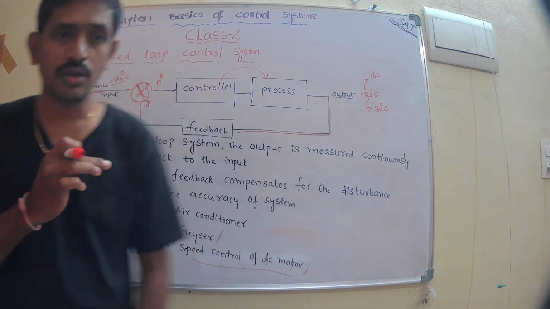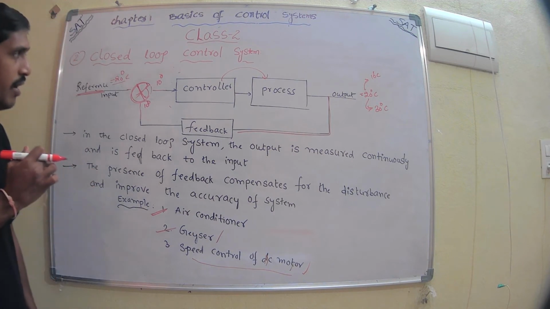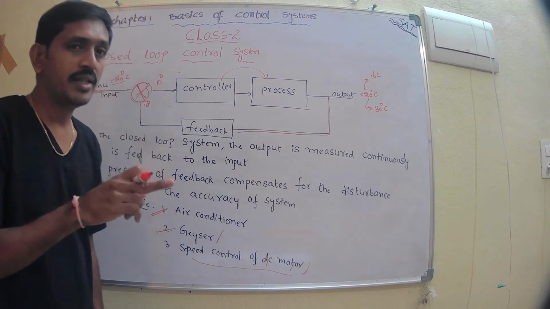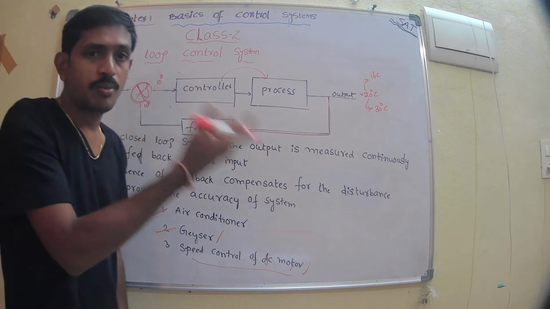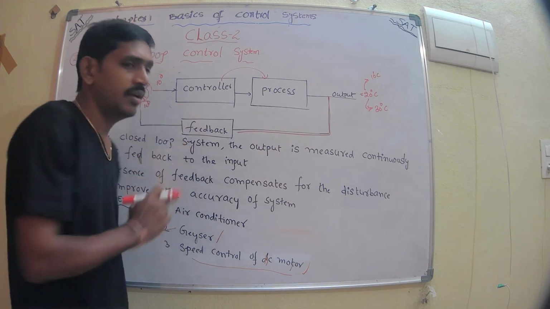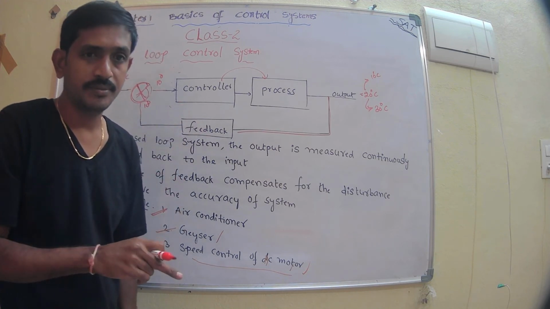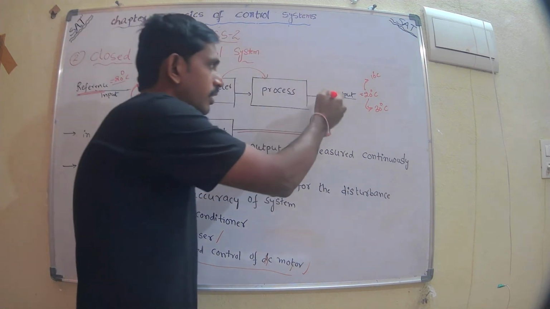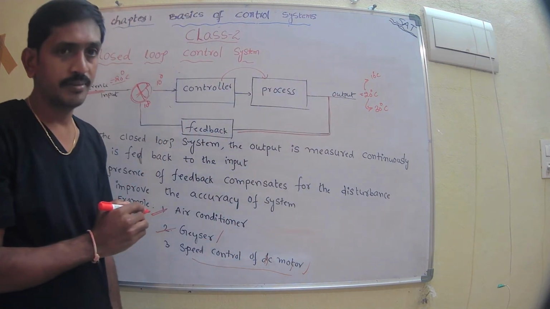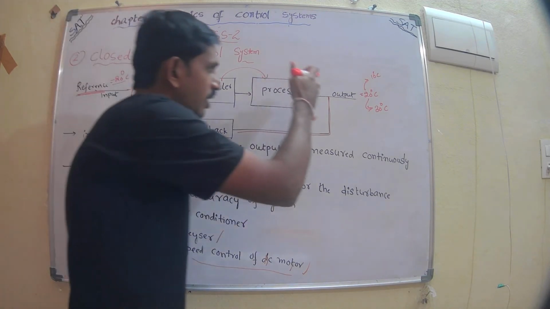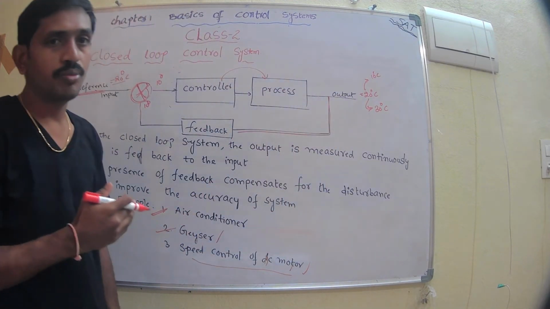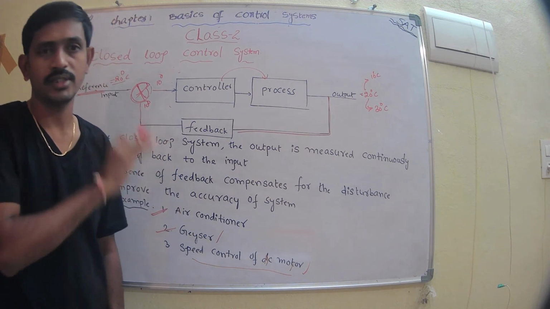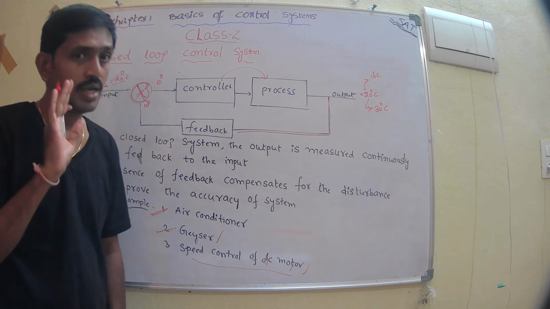Now we go for the closed loop control system. In this we have controller, process and feedback. When you compare this system with the open loop control system, we have an extra block, that is the feedback signal, which is fed back to the input. Whatever output we are getting is fed back to the input signal. So always we can continuously control the output. That is the main advantage of closed loop control system.